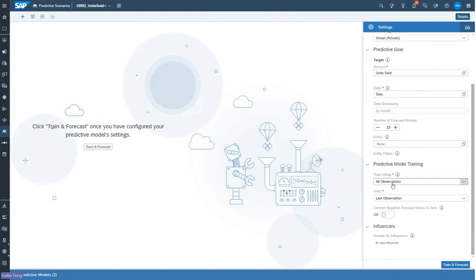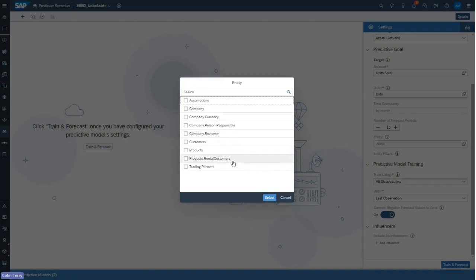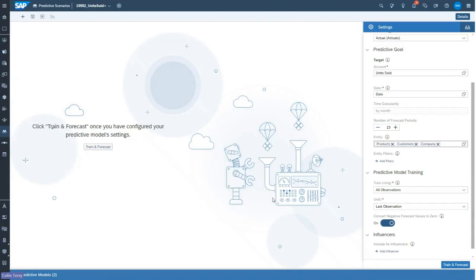We're going to train, i.e. build the model using all the observations we've currently got, all our actuals. I'm just going to click that as well. So that's basically saying if I get a negative forecast value, convert it to 0, because negatives don't make sense in a sales planning environment. And then finally, I select what I want to predict, what dimensionality I want. So I want to predict products by customer, by company. So I will get a different model or a different prediction for every combination of product, customer, and company.